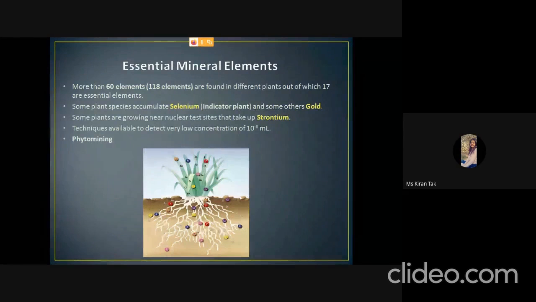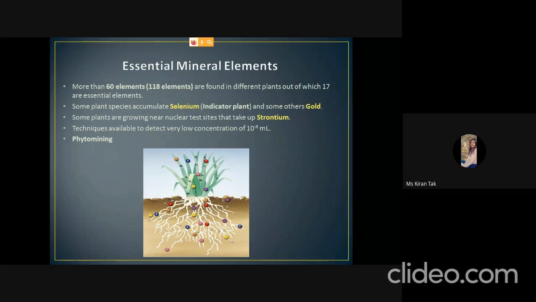The next is the essential mineral elements. So there are 118 elements discovered today, and more than 60 elements are found in different types of plants, of which 17 are the essential elements. But the plant does not have any ability to recognize that this is an essential element and this is not an essential element. So what the plant does is, whatever element is present near the root, the plant absorbs